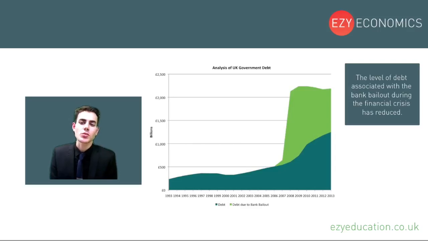Okay, so in this question we were given a chart that showed an analysis of the level of UK government debt in terms of splitting the debt up between normal government debt and debt that has been built up due to the bank bailout. And we had to use the information given in the chart to assess the validity of some statements. The first statement we have is the level of debt associated with the bank bailout during the financial